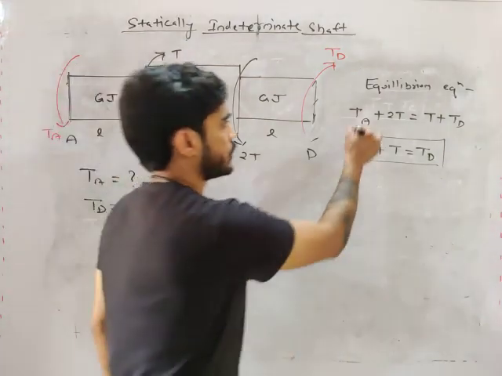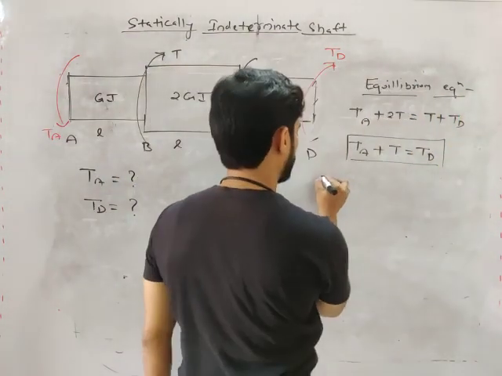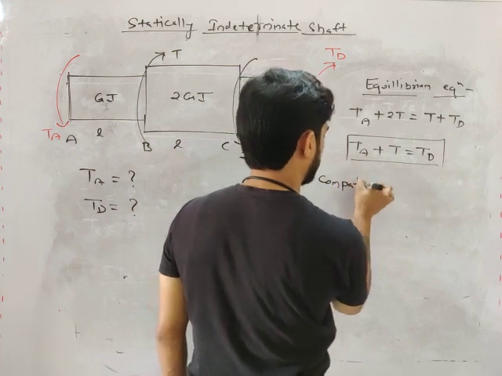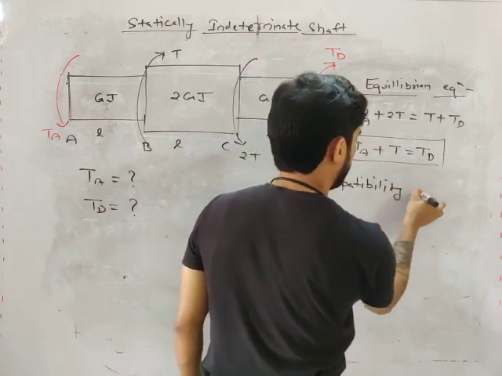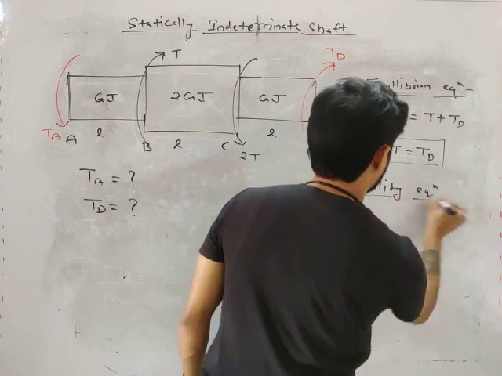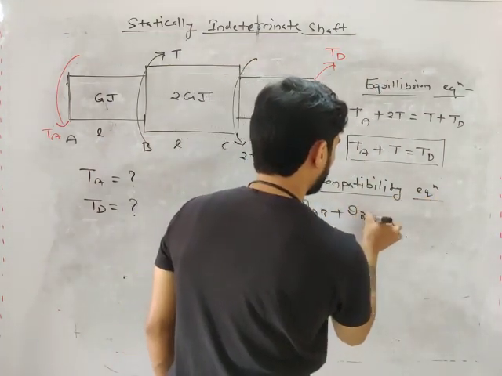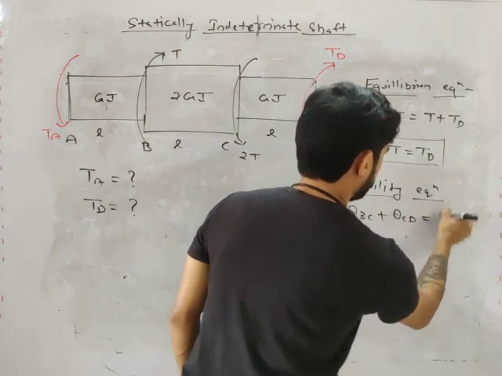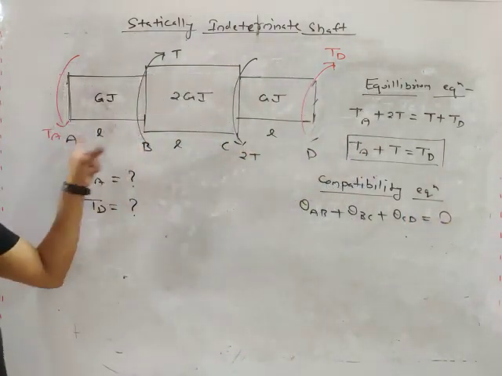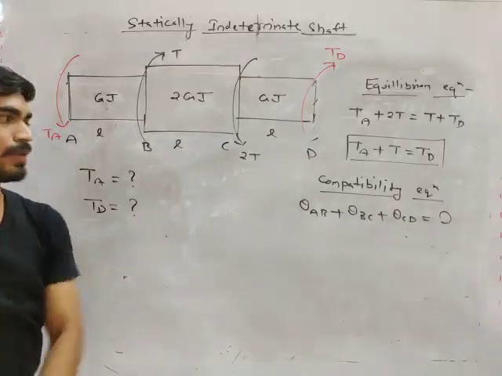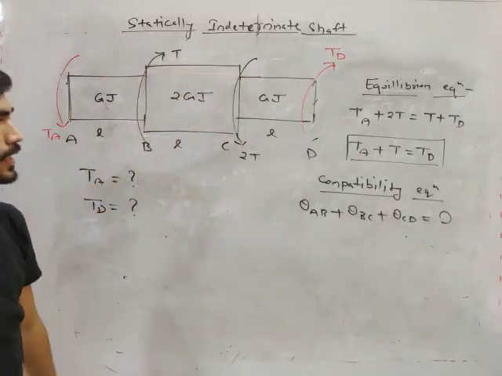Now the second equation will be the compatibility equation. So what will be the compatibility equation, my friends? Theta AB plus theta BC plus theta CD should be equal to 0. The total theta should be equal to 0.